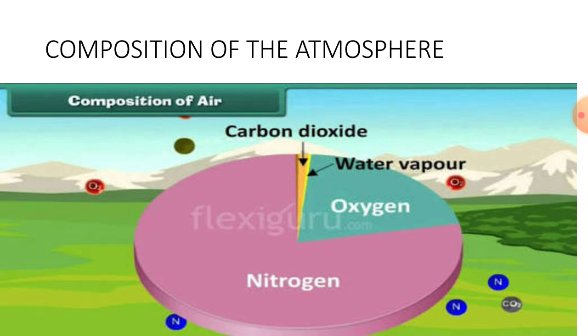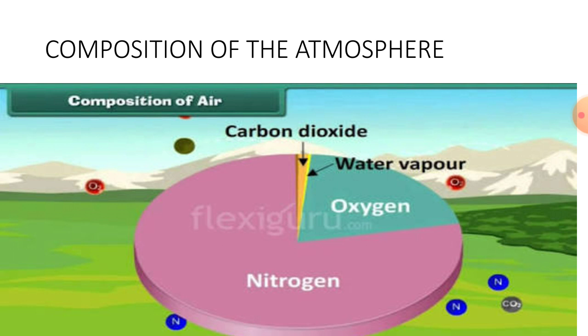Humans and animals release carbon dioxide. The amount of carbon dioxide released by humans and animals seems to be equal to the amount used by the plants, which makes a perfect balance.